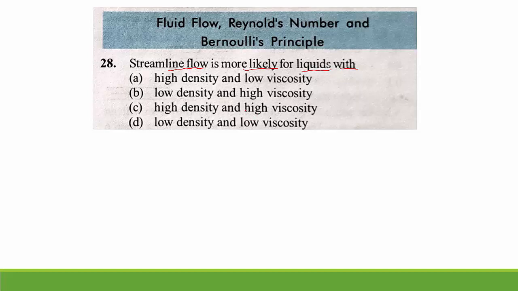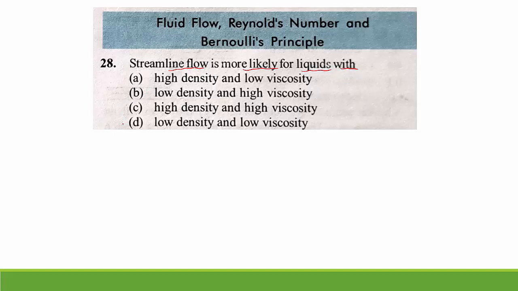What is streamline flow? We already know that streamline flow is the flow of fluid where at each point velocity is constant. So we can call it a streamline flow. Turbulent flow means having different velocity. So in this streamline flow, at every point velocity of liquid molecule is same. It is more likely for liquids with. They had given 4 options here.